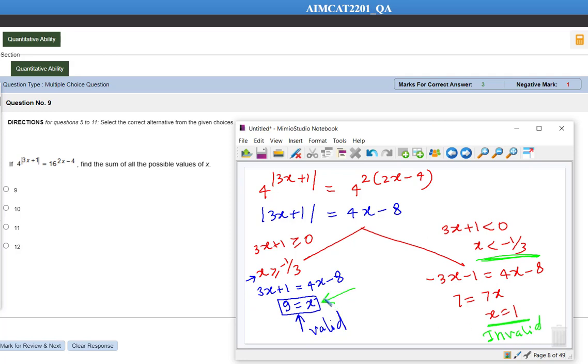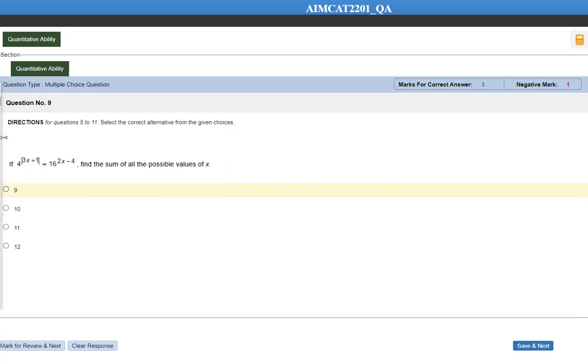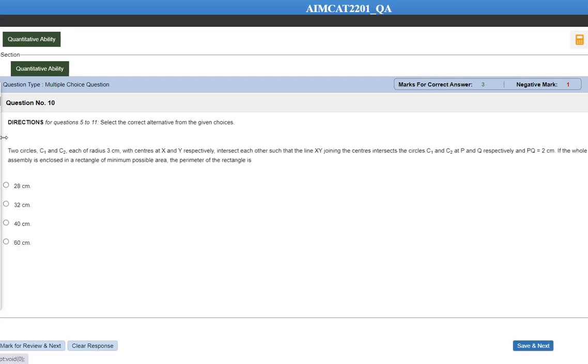So x is equal to 9 is the only solution possible. We want to find the sum of all possible values of x. X is equal to 9 is the only possible value, so the sum of all possible values of x is 9 only. So let's mark 9 as answer and let's move to question number 10 now.